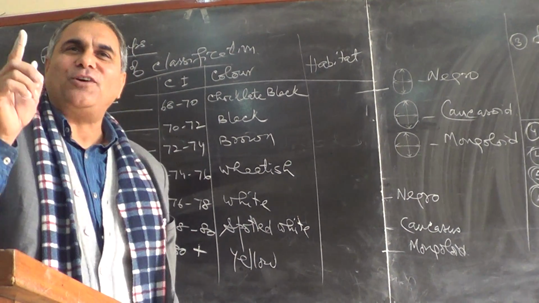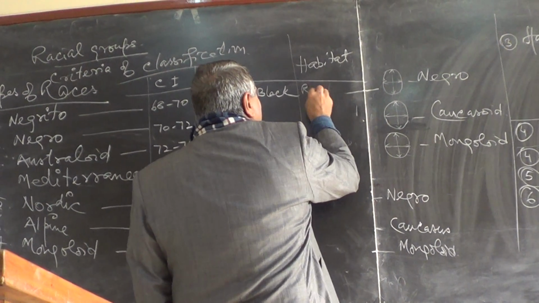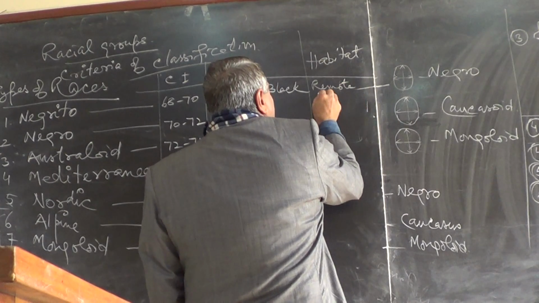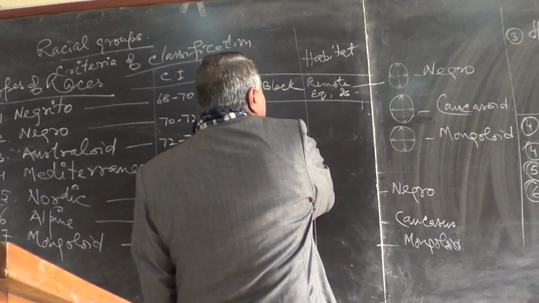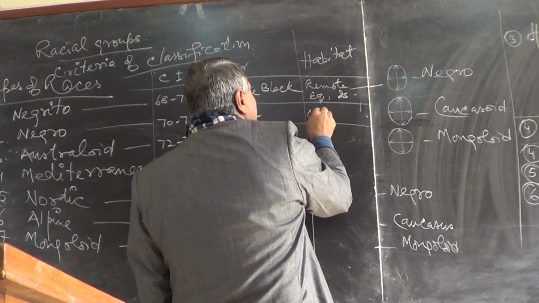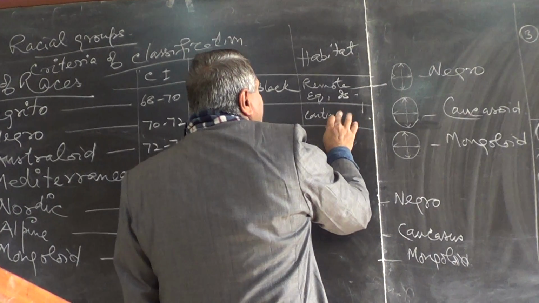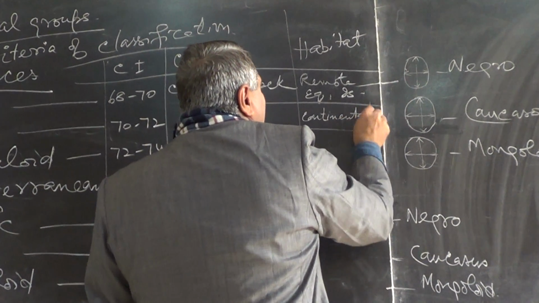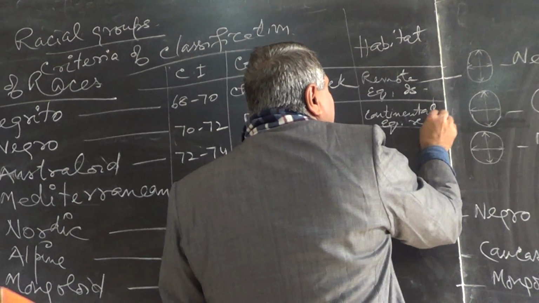Quickly, let me give you. Negrito always found in remote equatorial islands. Remote equatorial islands. And this is continental equatorial region.